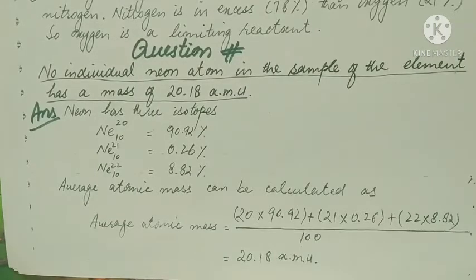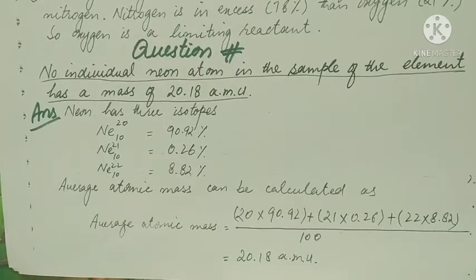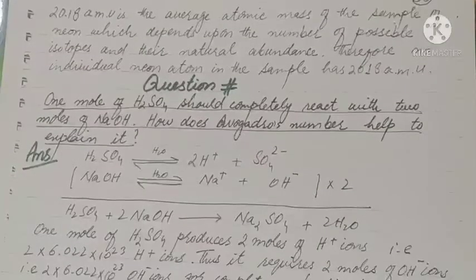Average atomic mass is equal to 20 times 90.92 plus 21 times 0.26 plus 22 times 8.82, divided by 100. The answer is 20.18 AMU. This is the average atomic mass of neon. So no individual neon atom in the sample of the element has a mass of 20.18 AMU because it is the average atomic mass.